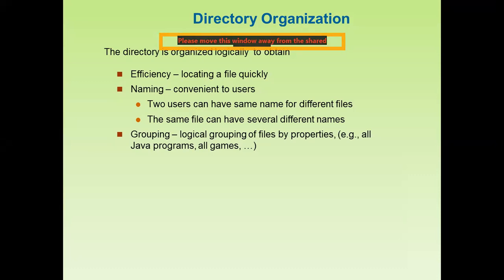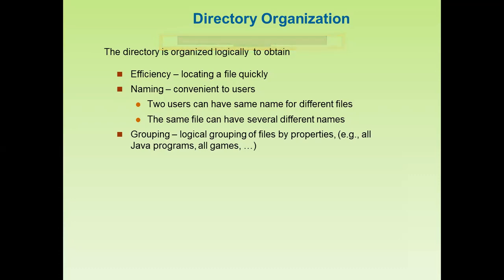Then there is grouping, or logical grouping of files by properties, for example all Java programs. There is a facility under the directories that we can do the grouping, so that the operating system will differentiate among the programs, whether they belong to Java, gaming programs, C++ programs, or something related to compilers. So the directory organization forms a number of groups.